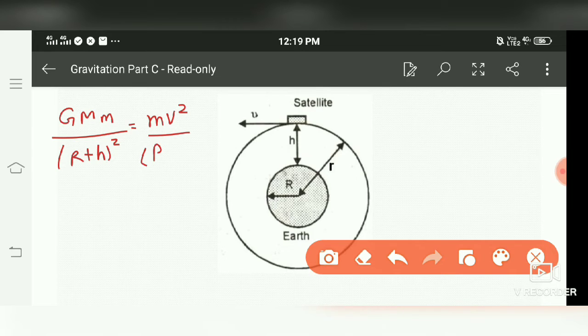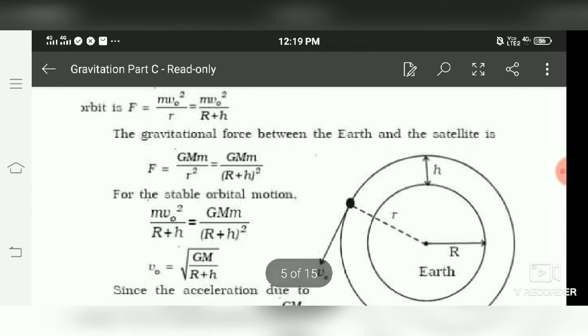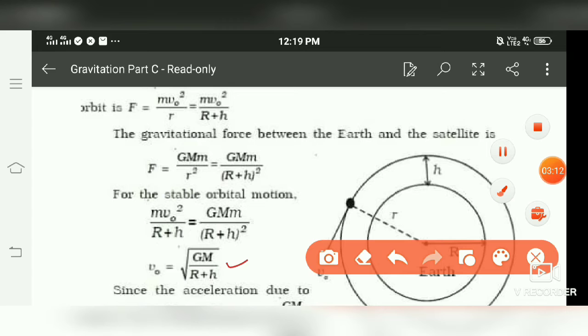And this velocity is the velocity with which it is revolving around the orbit, so we take it as orbital velocity v naught. The m gets cancelled with this m, so we get m v naught square over (r plus h). By solving this we get v naught equals the square root of G M by (r plus h), because one (r plus h) gets cancelled.